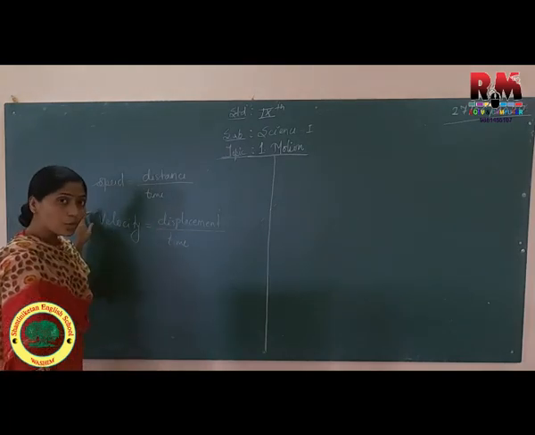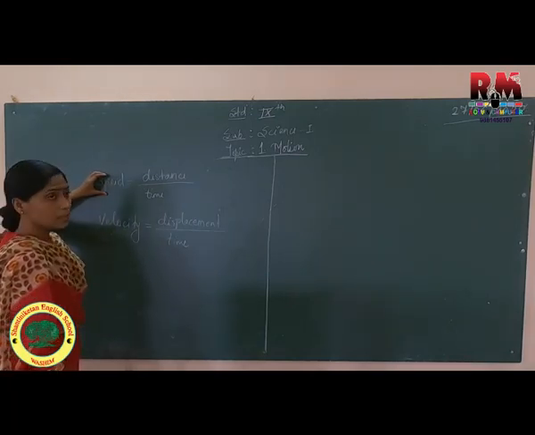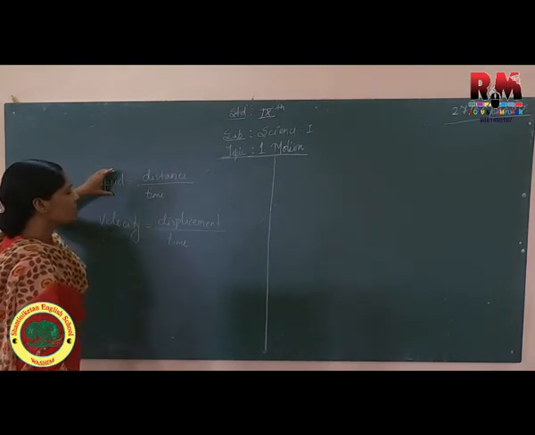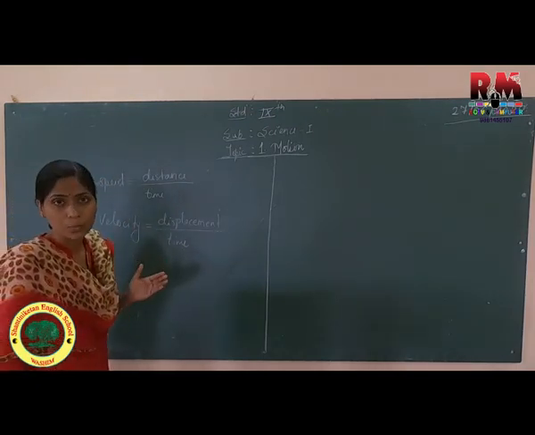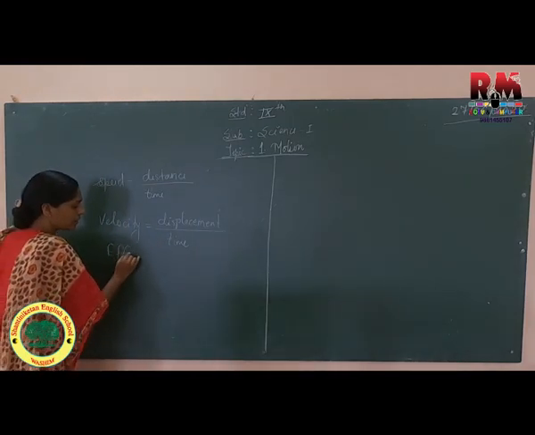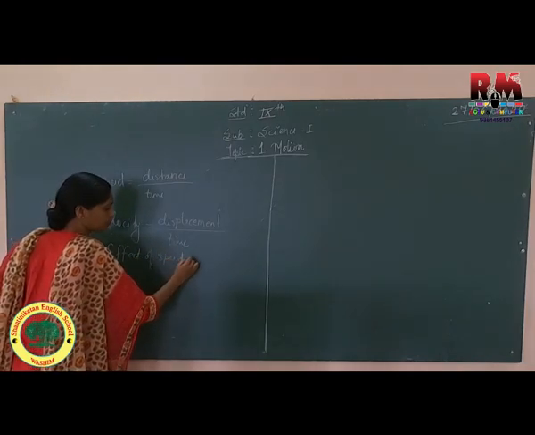But before that, let us see that speed can also give us velocity if we are having certain changes in the speed. Okay, how? The effect of speed on velocity.